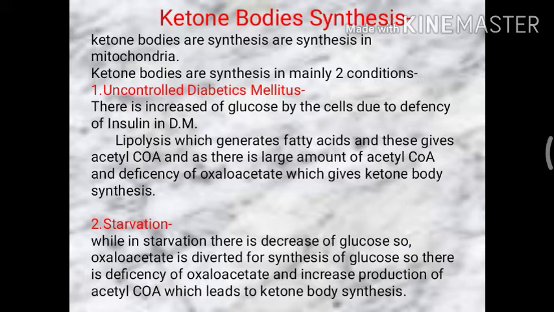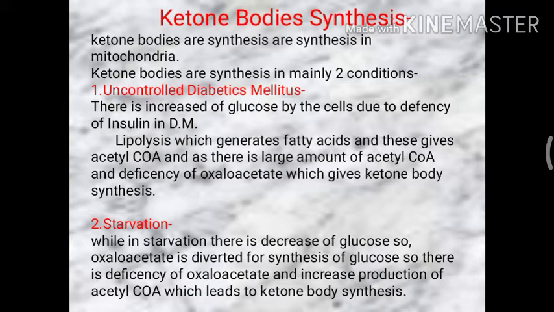So, uncontrolled diabetes mellitus. What is diabetes mellitus? There is decreased uptake of glucose by the cell due to the deficiency of insulin in diabetes mellitus. So lipolysis occurs, which generates fatty acids, and that gives acetyl-CoA. As a large amount of acetyl-CoA is produced, deficiency of oxaloacetate takes place, which gives ketone bodies synthesis. Hence ketone bodies are synthesized in diabetes mellitus.